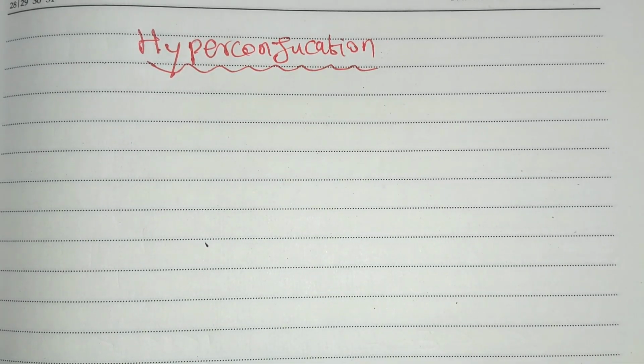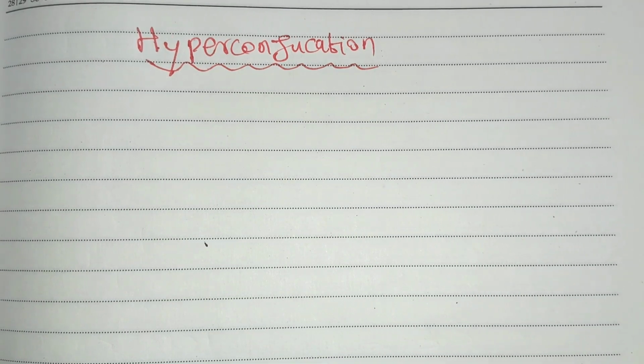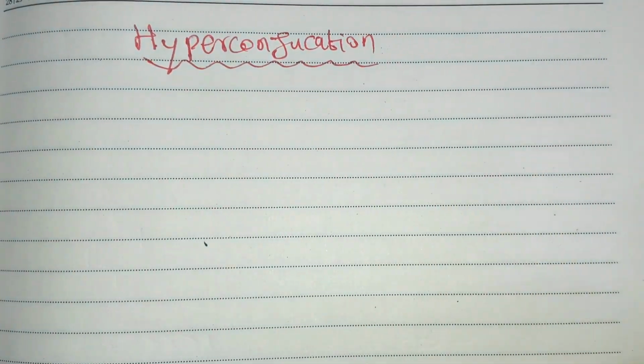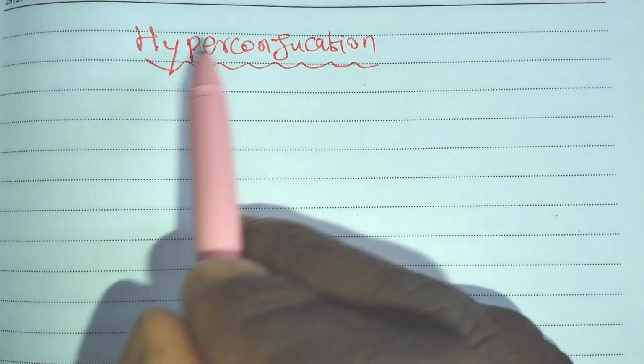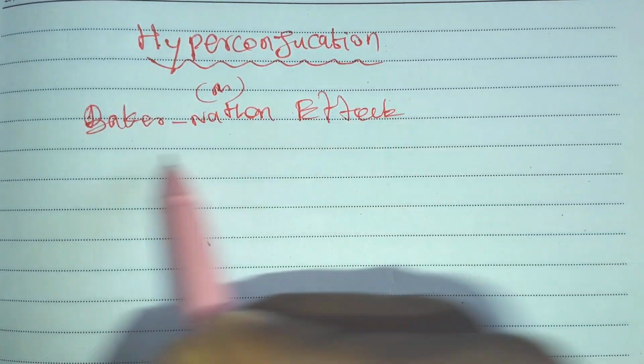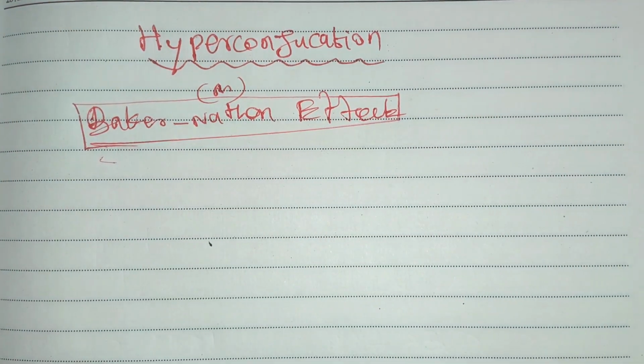Dear student, next we see two more topics in this video: the hyperconjugation effect and the electromeric effect. Let's see them one by one. First is the hyperconjugation effect. This is also called the Baker-Nathan effect. Baker and Nathan proposed this effect, and that's why it is named the Baker-Nathan effect.